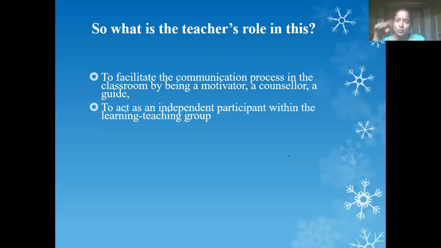So when I'm asking the students to perform a role play in the classroom, what is the purpose of that? To help the students to speak properly. So what is my role? I am giving the situation, I am giving the roles to the students, and they are going to enact. When they enact, they are going to use conversation during their activity. So how well are they able to communicate? Are there any problems in their communication? Is there any discrepancy in what they perform and what is to be executed? Everything the teacher is going to observe. That is the role of the teacher.